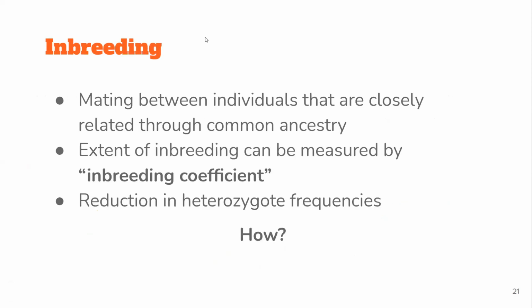You'll definitely get it. The last case is inbreeding. So what is the problem if there is inbreeding? What is inbreeding basically? It is the mating of individuals that are related through some common ancestor. It can be close relatives or far cousins as well. When there is mating within the family, there is a reduction in the heterozygote frequency. The extent of inbreeding is given by the inbreeding coefficient F.